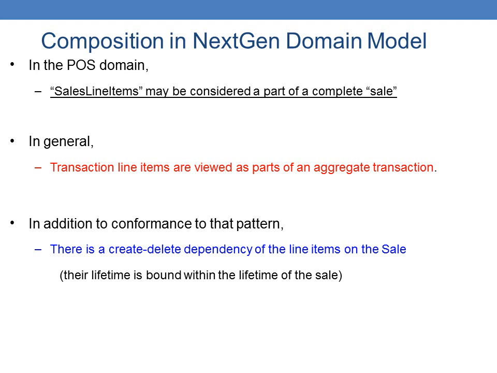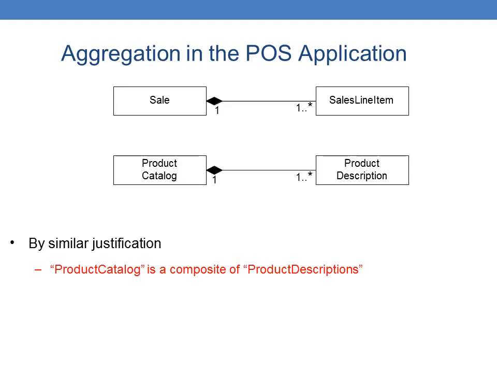In addition to conformance to the pattern, there is the create-delete dependency of the line items on the sale. So aggregation in POS: sale, sale line item, one to one star. It is a multiplicity of one star, meaning the item is going to be purchased n number of times, and that will depend on the customer.